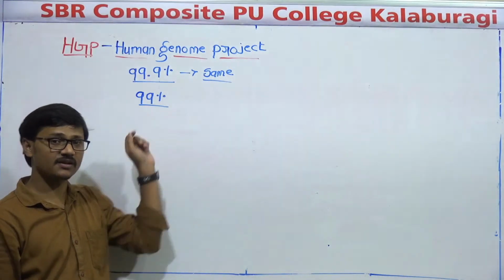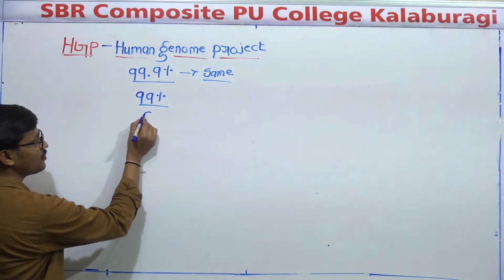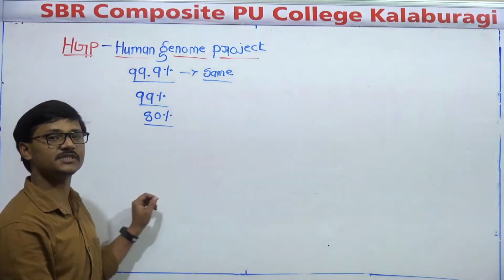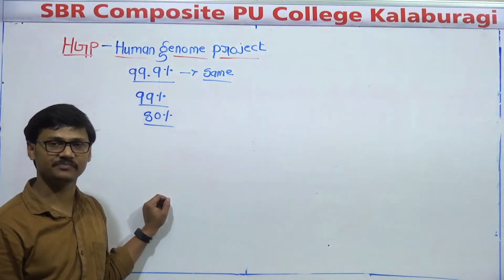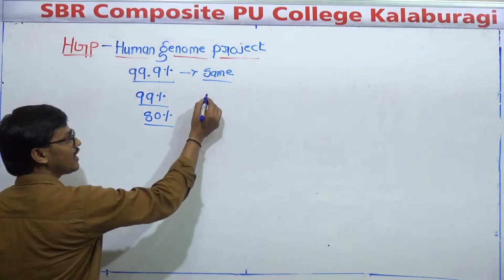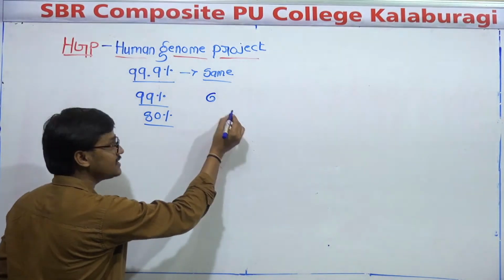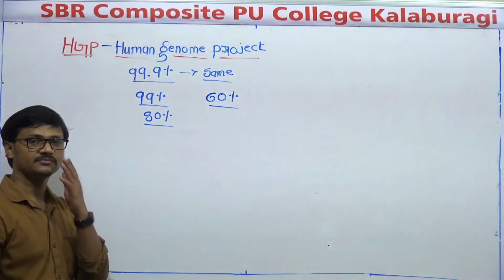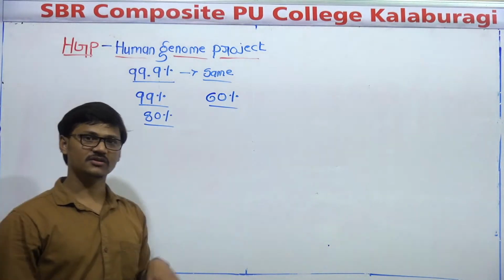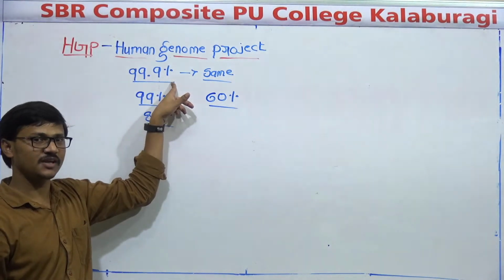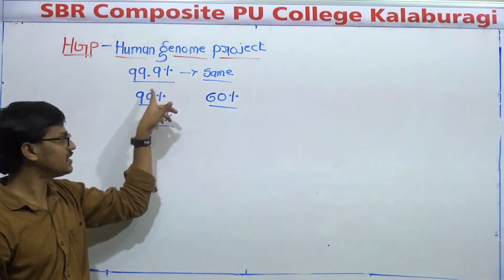But if you compare cows and humans, they share more than 80% of the same genes. You may wonder, our genes and banana plant genes are 60% the same. Right? So we all humans share 99.9% of the same genes. If we compare our genes with the chimpanzee, it is 99%.